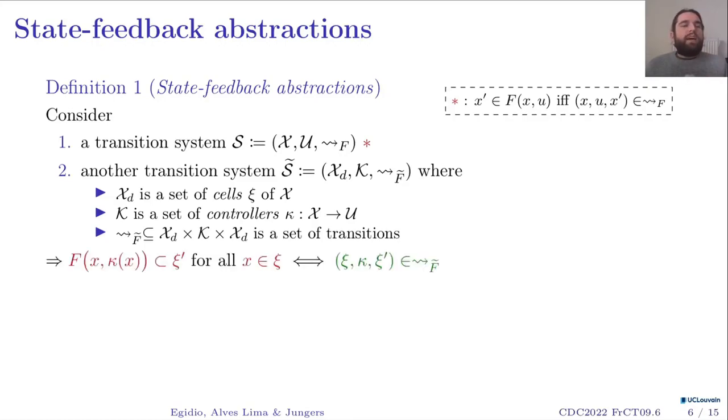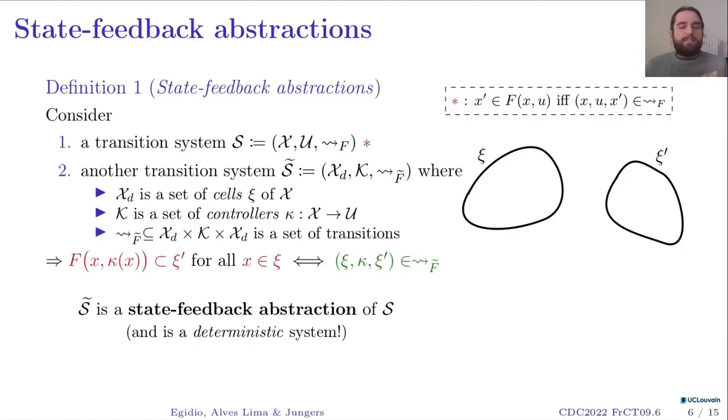So I'm going to have a transition in my abstraction from one cell psi to another cell psi prime over a controller K, if and only if I'm sure that this controller K maps every X inside my initial cell psi into this other cell psi prime. And this is actually what will characterize a state feedback abstraction. If this is true, then S tilde is a state feedback abstraction of S. And it's very interesting because this is a deterministic system.